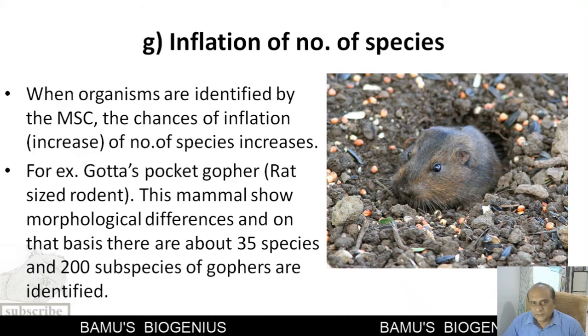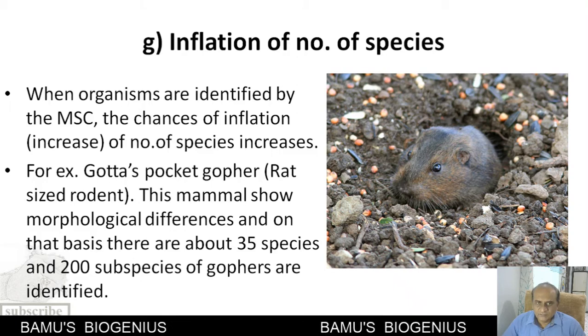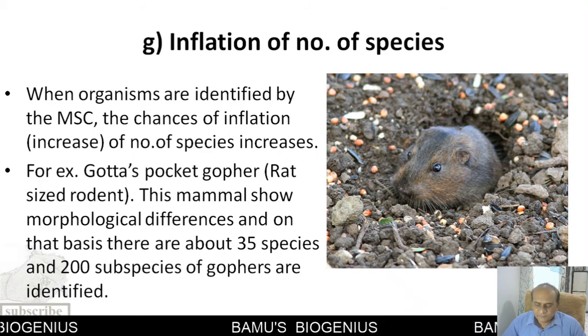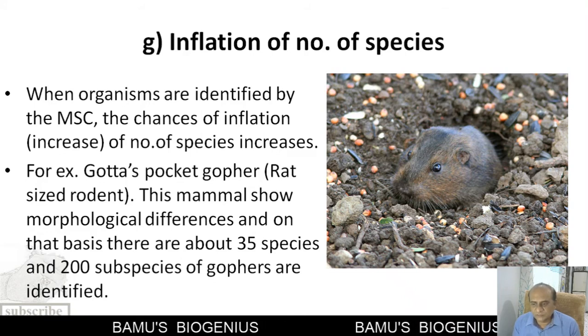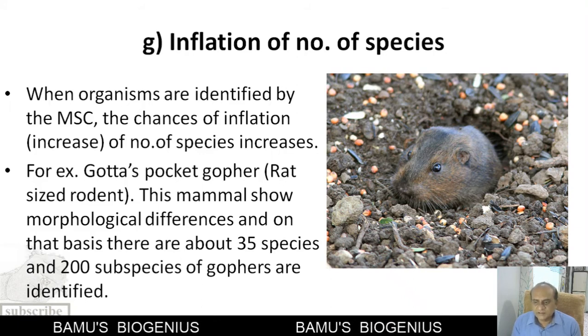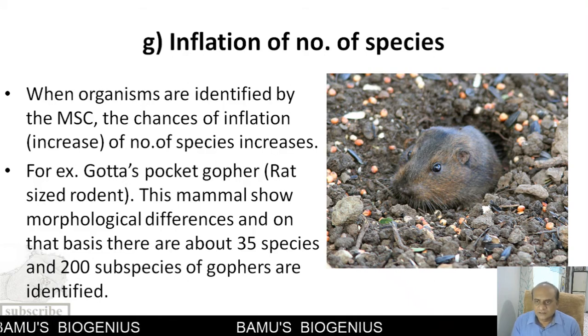The next demerit of the morphological species concept is the inflation of the number of species. When organisms are identified with the help of this concept, the number of species increases, because we are taking into account morphological differences, and if those differences are more in that particular population, then the result is splitting of that taxa into different subspecies. So the number of species increases, the biodiversity increases.